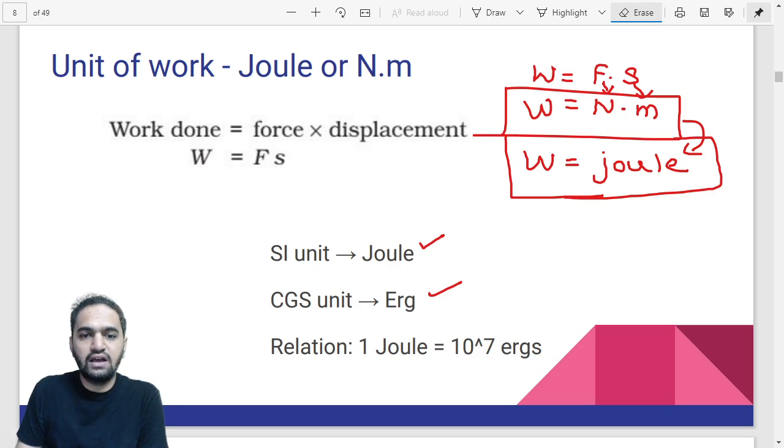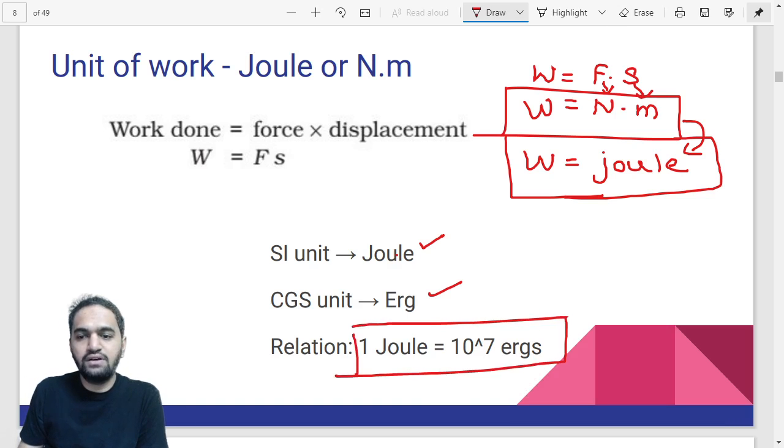I hope you are understanding this. It is a very simple concept. The SI unit is nothing but joule, and the CGS unit is erg. And the relation between both of them is 1 joule is equal to 10 to the power 7 ergs.